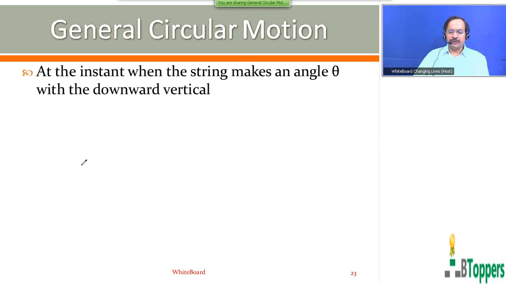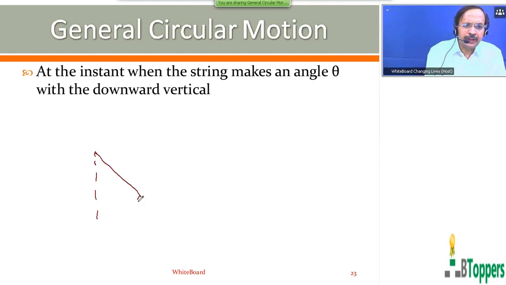Next I would like to discuss how we can find the magnitude of the tension of the string at any other position, when the string makes an angle theta with the downward vertical. At any instant, only two forces act on the bob. One is its weight mg, which acts vertically downwards. The second is the tension force by the string on the bob, which acts towards the point of suspension.